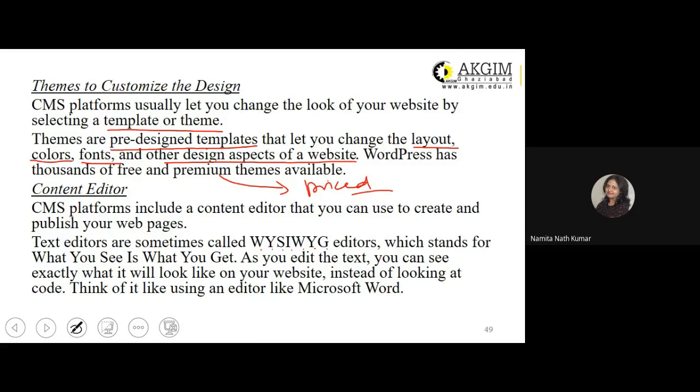As you edit the text, you can see exactly what it will look like on your website instead of looking at the code. So the moment you start typing the text, the effect will be visible on the web page that you will be creating, and you will be adding content using the content editor. So simultaneously, you'll be able to see the effect. Think of it like using an editor like MS Word or Microsoft Word.